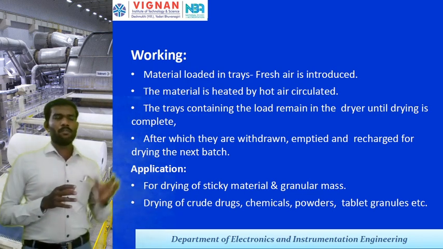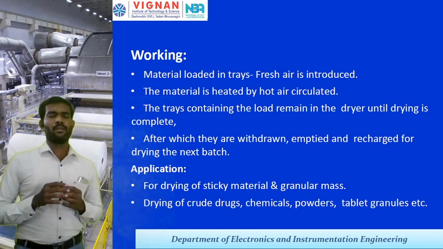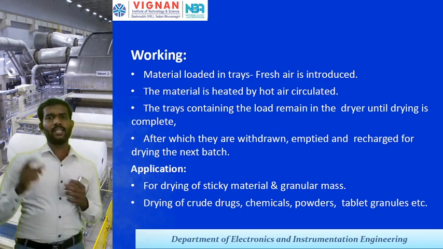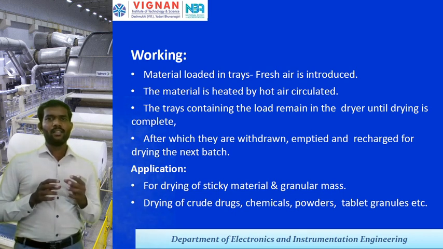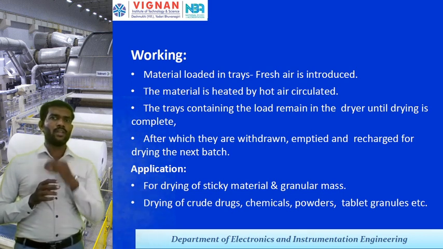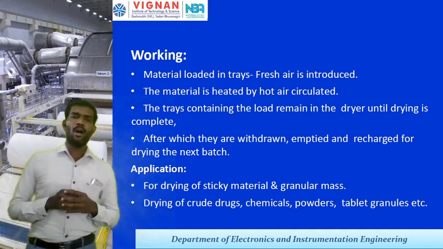So air enters the tray type dryer, is heated by the heater, and the hot air is circulated on the tray where the material is loaded. Once drying is completed, it will be withdrawn.